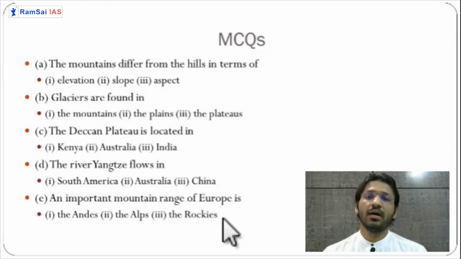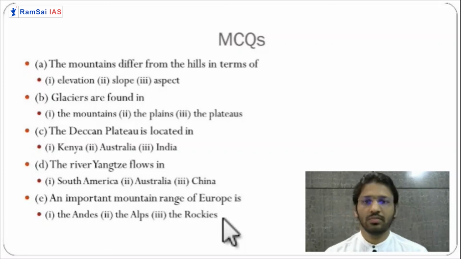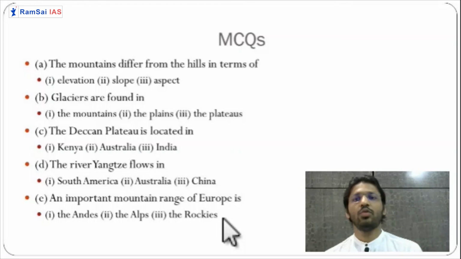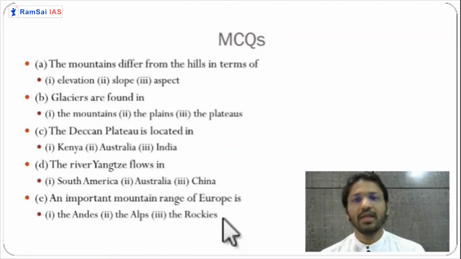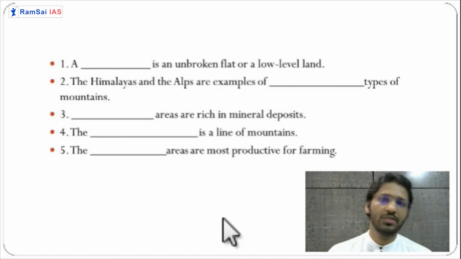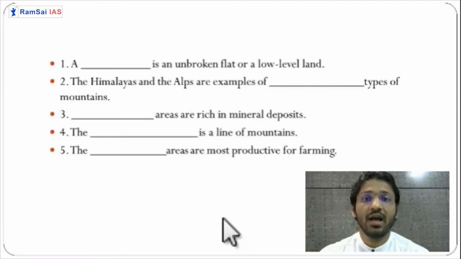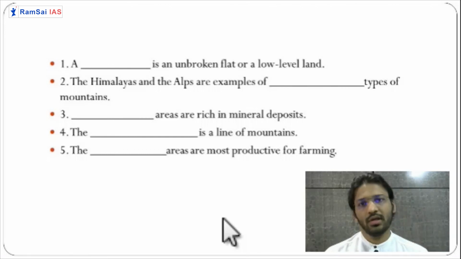Very simple. Third, the Deccan Plateau is located in which of the following country? Now, even no need to go for 6th standard NCERT, even first standard child also will tell the answer. The river Yangtze flows in which country? We know this. The important mountain range of Europe? Yes, that is also we have seen. Now there you have some fill in the blanks which we can consider as an MCQ. So dash dash is an unbroken flat or lowland. Yes, you guys know it.